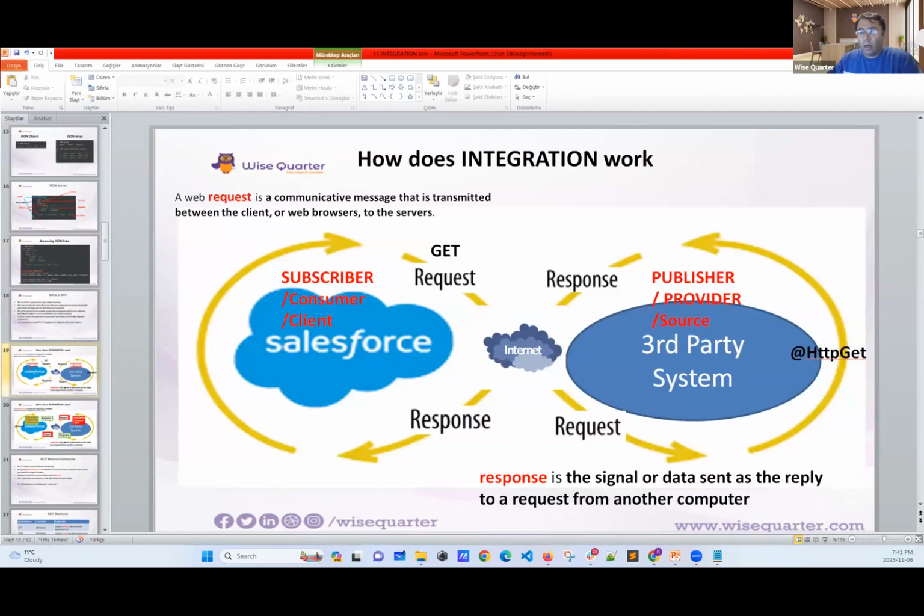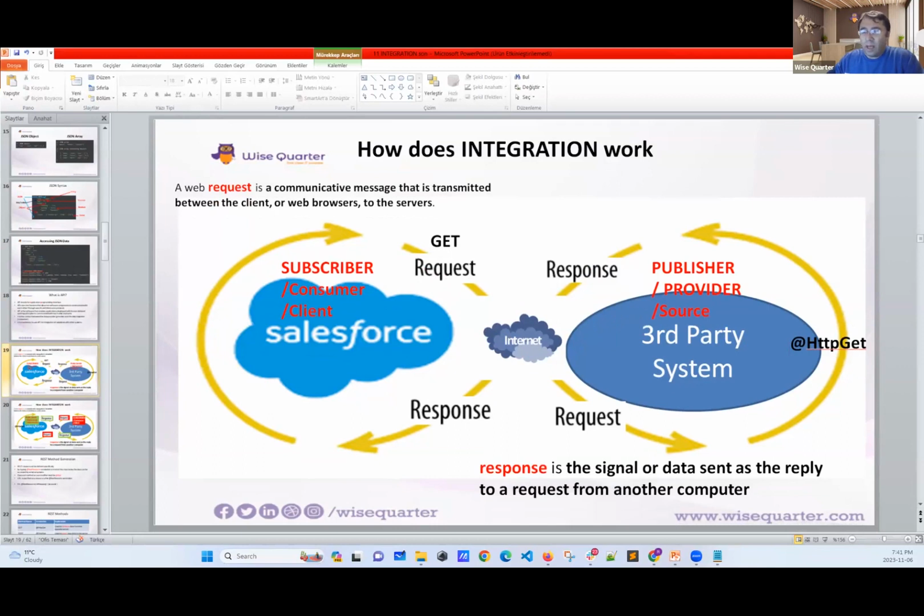We remember, right, how integration works. First, we have a client. This makes the request, and the provider has the method which we want. They will provide the response. This is the way of working. And also, my friends, the same applies the other way.